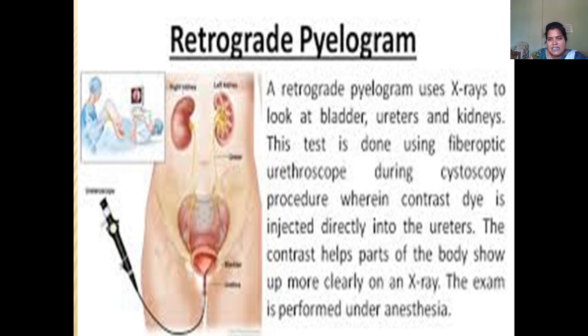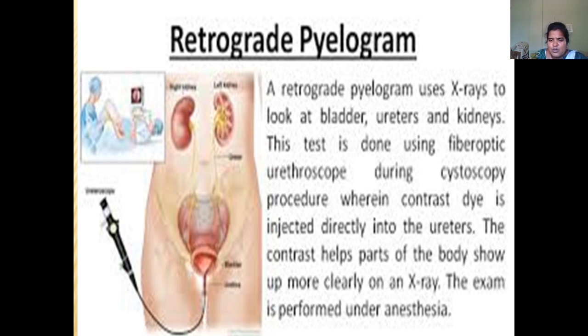This test is done by using a fibro-optic urethroscope, during the cystoscope procedure, wherein contrast dye is injected directly into the ureter, and the contrast helps the parts of the body to show clearly.